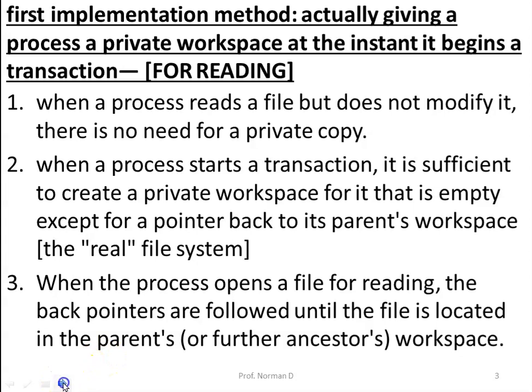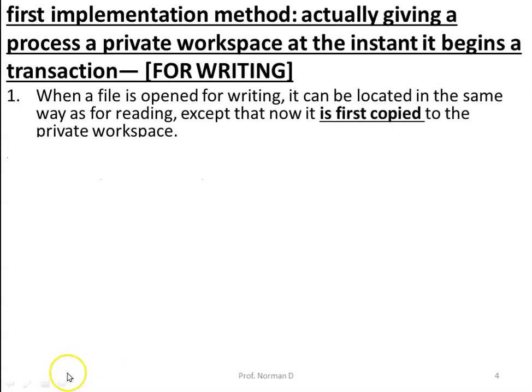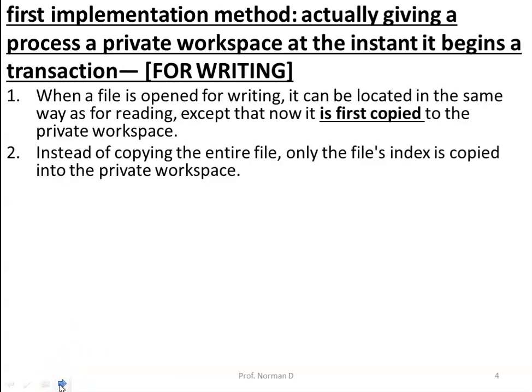Now, we'll see with respect to writing. When a file is opened for writing, it can be located in the same way as it is done for the reading process. But now, this particular file has to be first copied to a private workspace. Instead of copying the entire file, only the file index is copied into the private workspace.